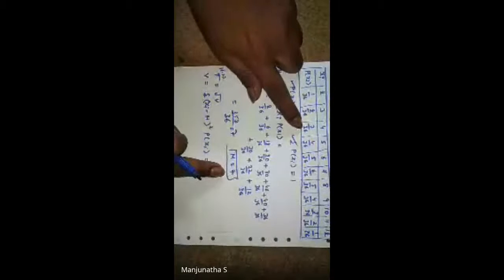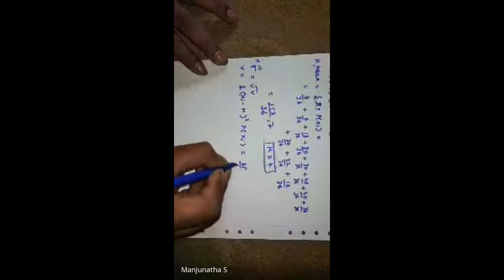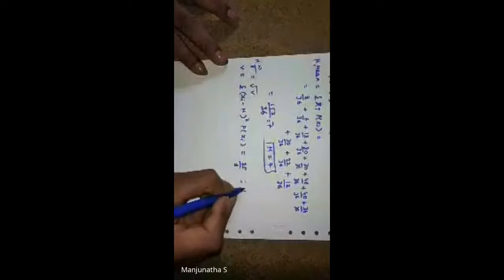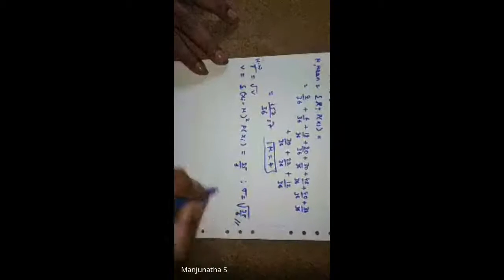So 2 minus 7 whole square into P of xi, that is 1 by 36. Like that, 3 minus 7 whole square into 2 by 36 plus 4 minus 7 whole square into 3 by 36, and so on it continues. When you do that, you will get 35 by 6 as V. Therefore, sigma is equal to square root of 35 by 6.